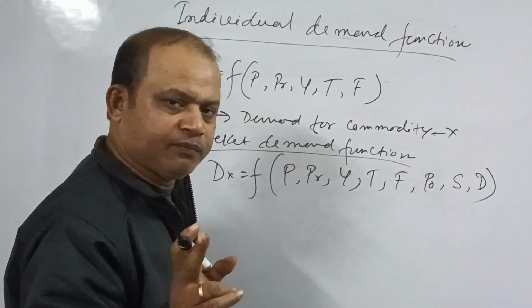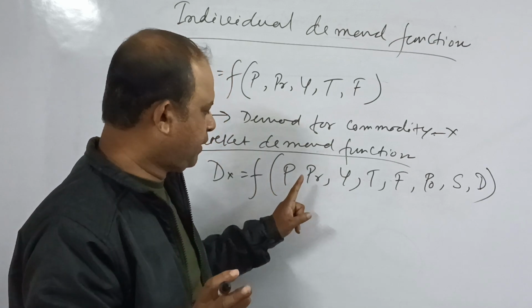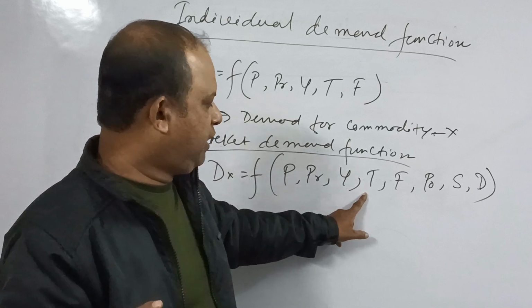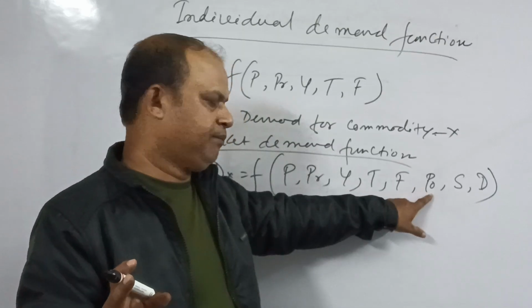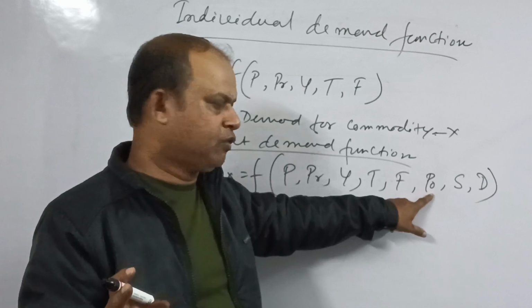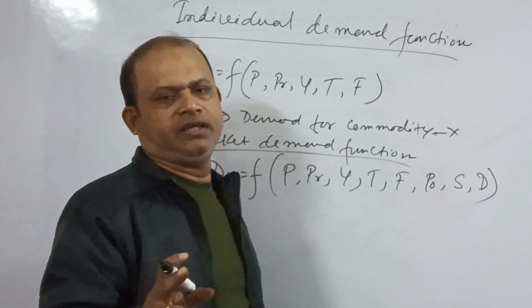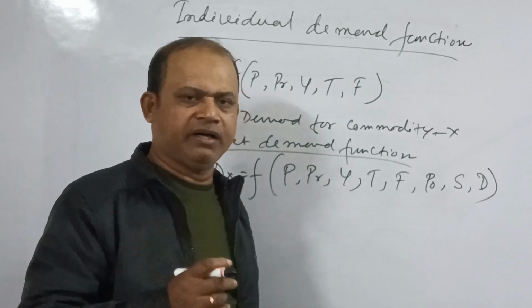So market demand for a particular commodity is a function of price of that commodity, price of the related goods, income of the consumer, taste and preference of the consumer, future expectation of change in price, size of the population or number of consumers, season and weather, and the distribution of income. So all that makes the function of market demand.